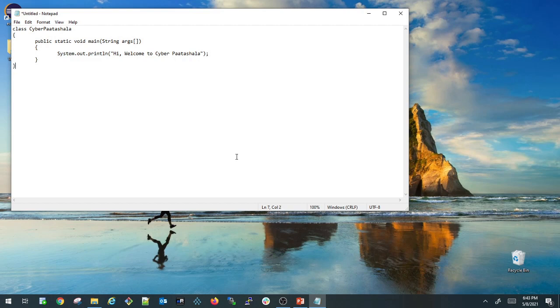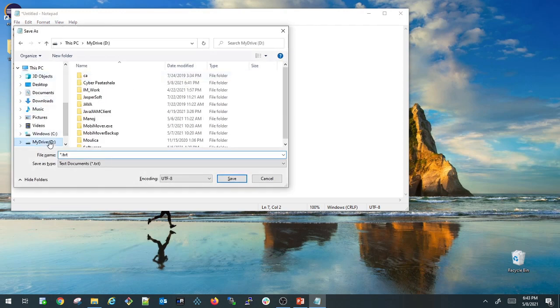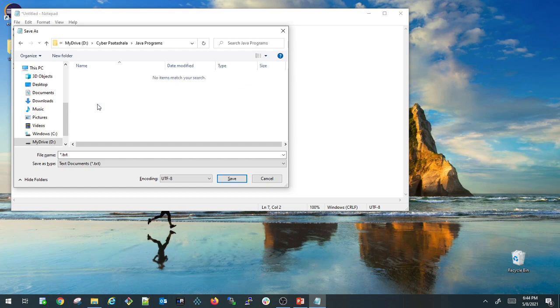It is always recommended to declare class names starting with capital letters, so I used capital C. So our class is ready. Let us save this file. Control S. I am going to save this under D drive, Cyber Pathshala Java programs. So inside that I am going to save this class. I am going to save it as Cyber Pathshala. So this is my Java file name.